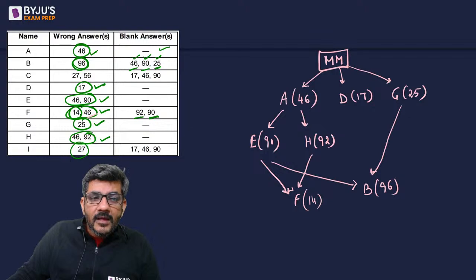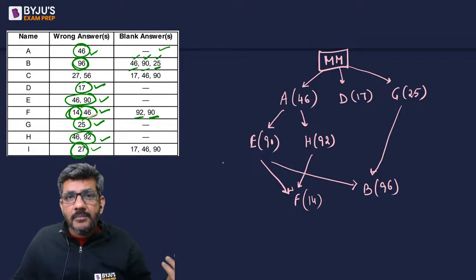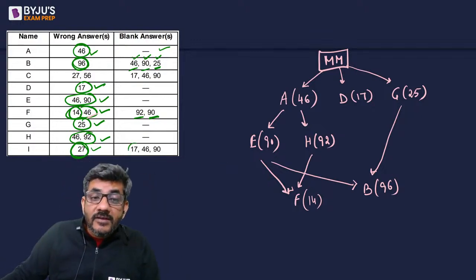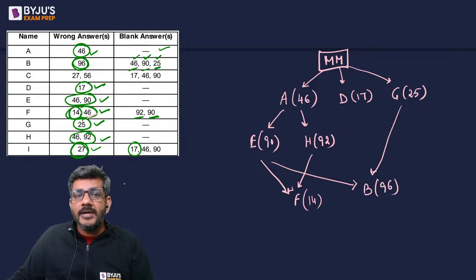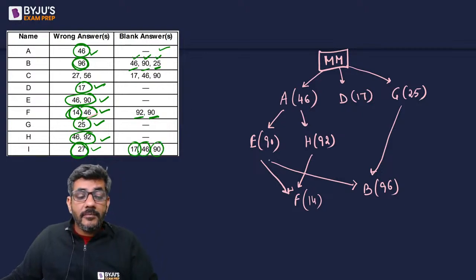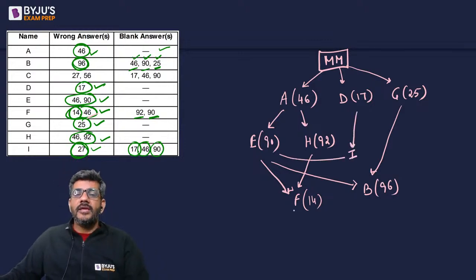Look at I. I got 27 wrong. Of course. Why? He must have straight away marked it wrong, right? Introduced it wrong. He got 17 wrong. Where from did 17 come? D. He got 46 wrong. It came from A. We got 90 wrong. Where from did it come? That is from E. So that means he must have copied from E and D. I must have copied from E and D.